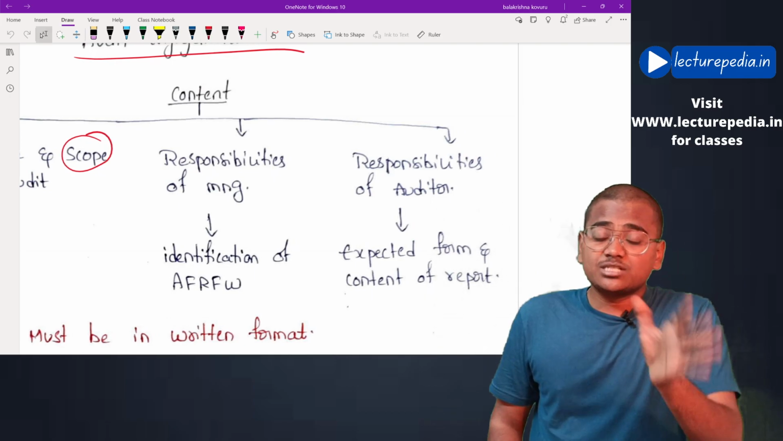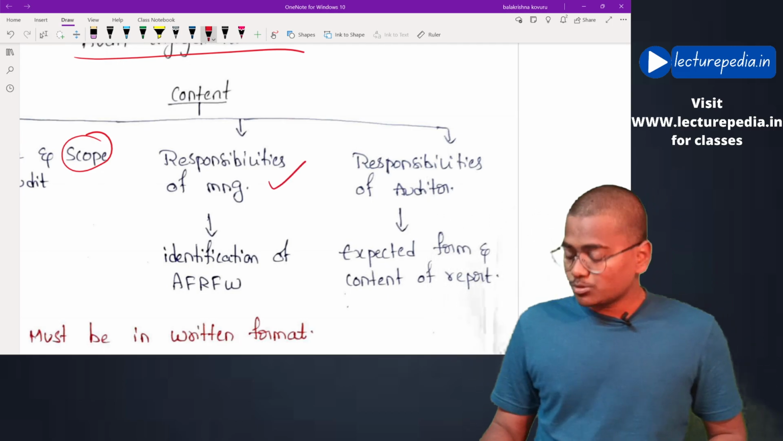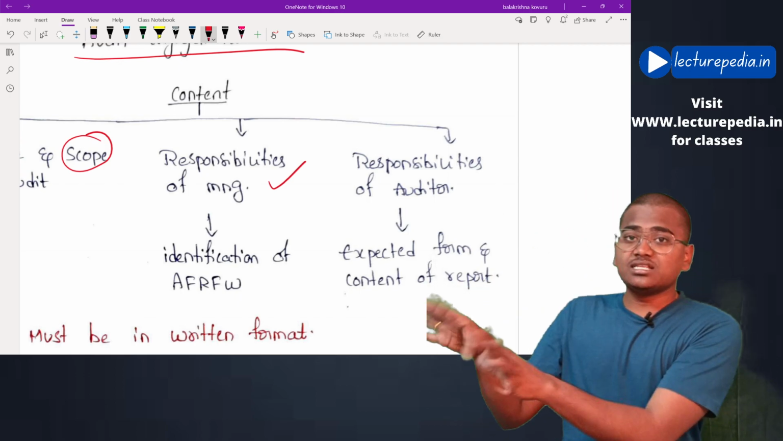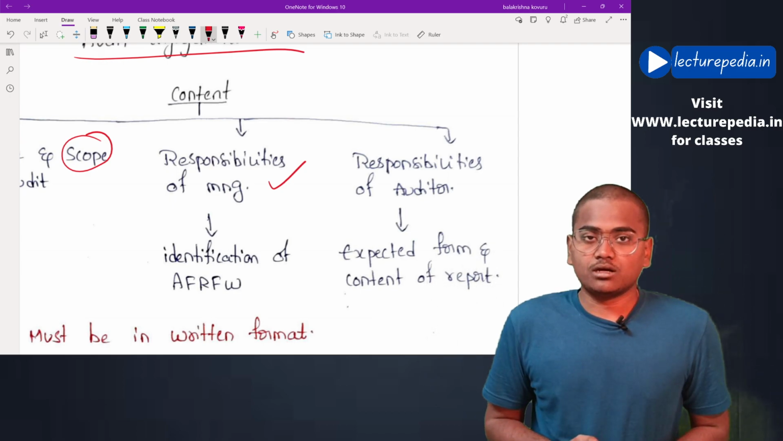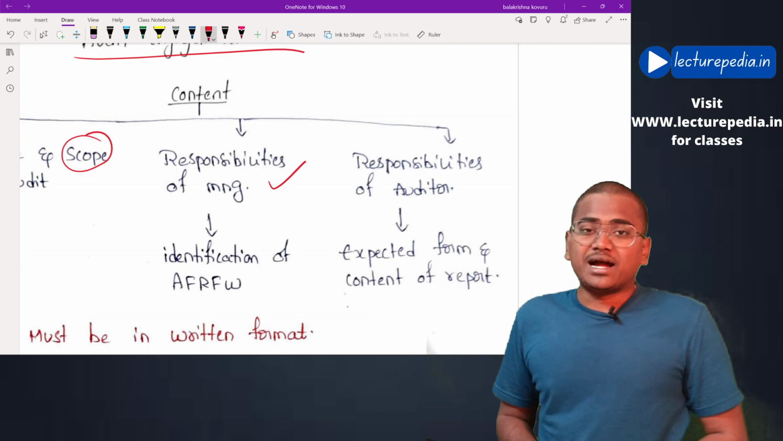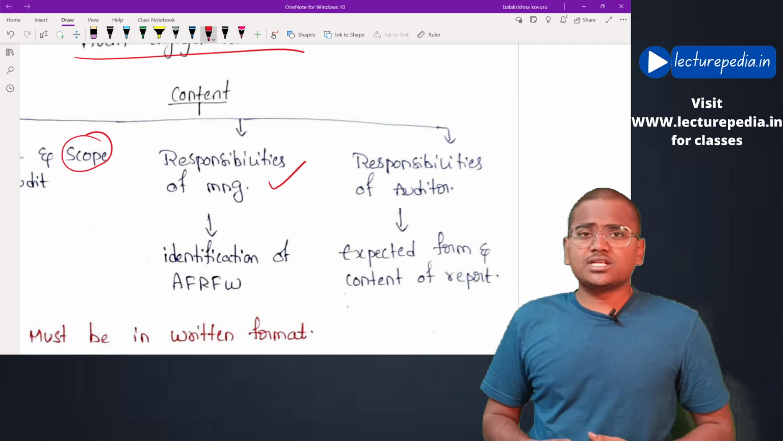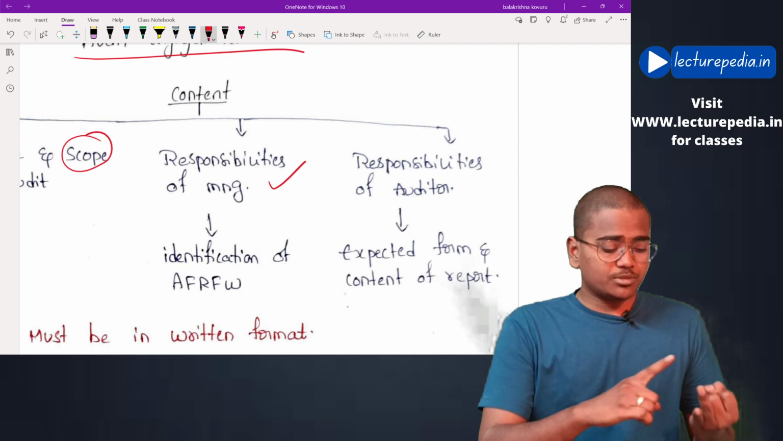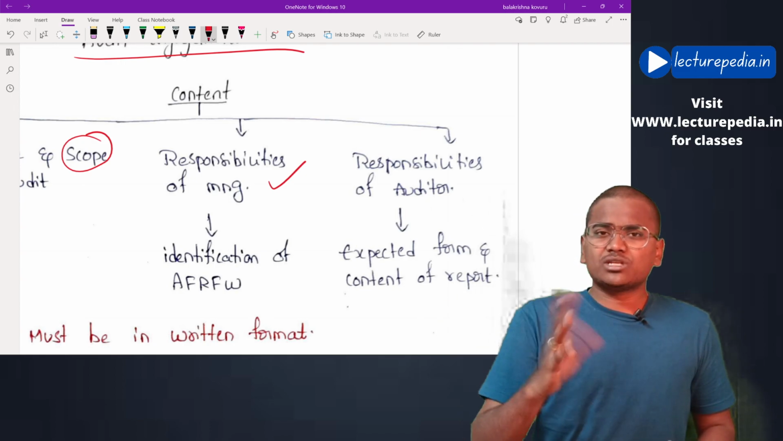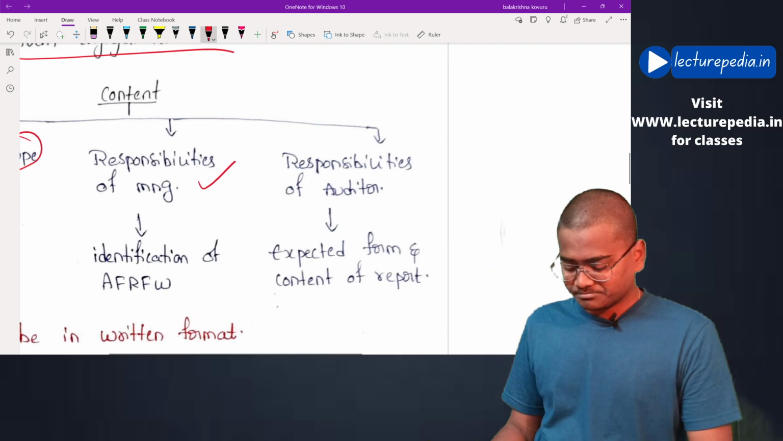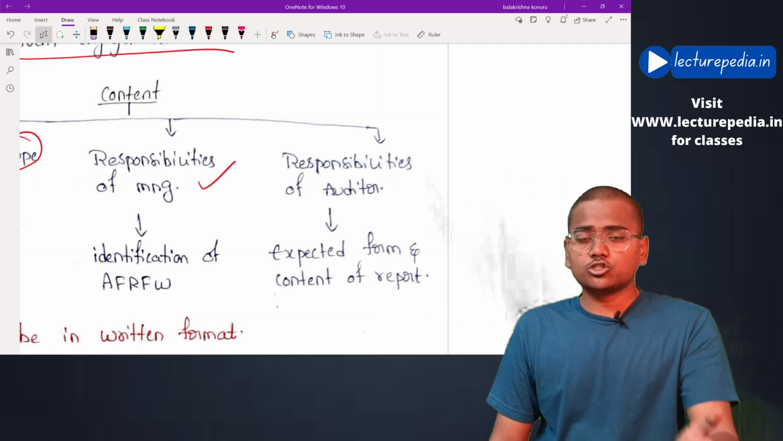Next, the audit engagement letter should also contain the responsibilities of management. What the responsibilities of the management are must be included in this audit engagement letter, so that in future there will not be any disputes between the auditor and the management in relation to the responsibilities of the management. Basically, what would be the responsibilities of the management? To prepare financial statements, to establish internal controls, and to give the auditor whatever information he has asked for. And if at all there are any additional responsibilities, even those responsibilities of management should also be included in the